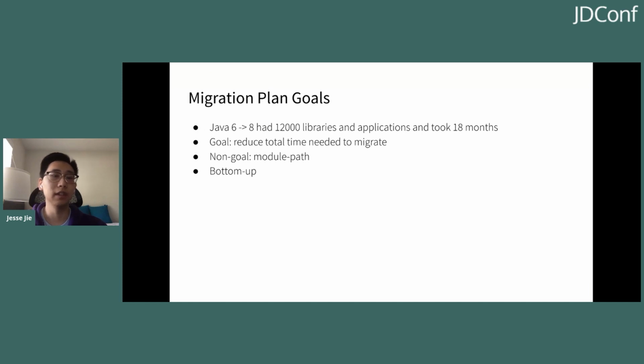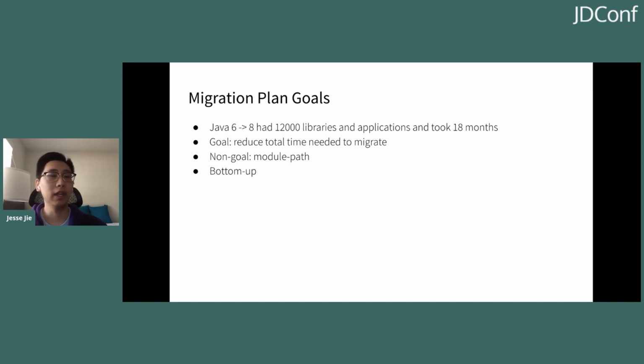Our non-goal was the module path, as we consider Java 11 to be a prerequisite again. The module path has a lot of interesting features that we want to investigate in the future, but combining it with the Java 11 migration was not deemed to be feasible, as it was just too much to do all at once. And also our build system did not have good support for the module path at the time when we were designing the migration. Our build system is Gradle, but I think they added some support for it in Gradle 6.6.1, which was recently released. So that's definitely something to look forward to as well.